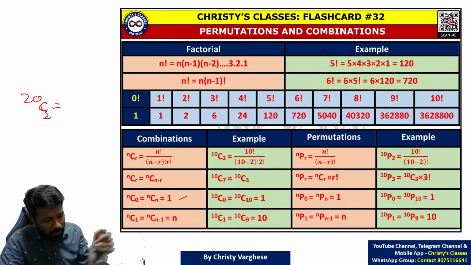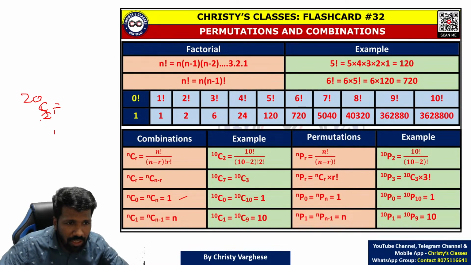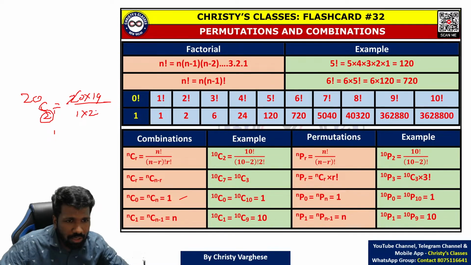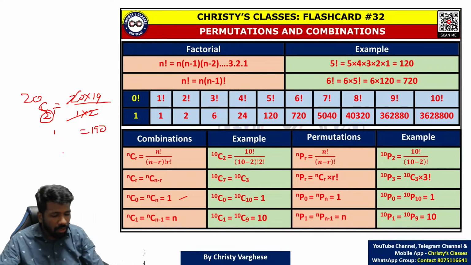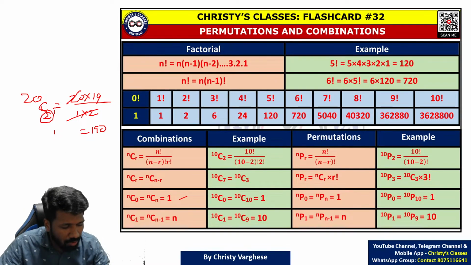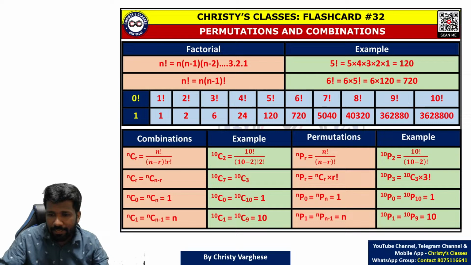Very good. Some of you got 190. So 2 means 20 into 19. Two numbers writing is enough. And in the bottom, 1 into 2 is enough. 20 and this 2 will cancel. So 19 into 10, 190. Okay. So that is how to calculate combination. All of you are clear. So let us go further.